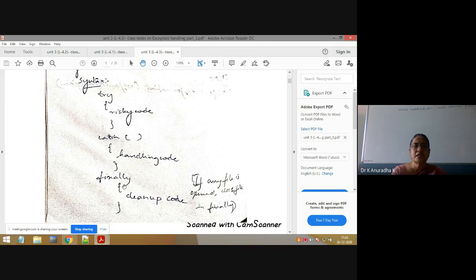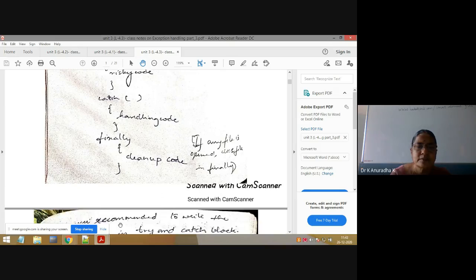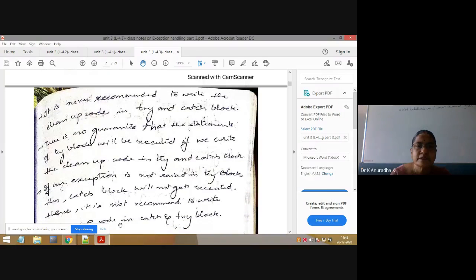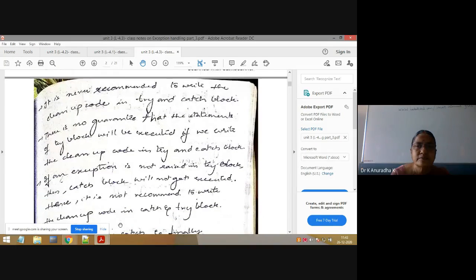Now this is regarding try catch finally. Suppose you don't want to write any cleanup code, because you don't want to open any database connectivity or file or anything, then the finally block you need not write. So this is also optional. This catch block is also optional. We can write only a simple try, or try with a matching catch block, or we can write all three. So these are the try, catch and finally blocks, which can be written in exception handling programs.